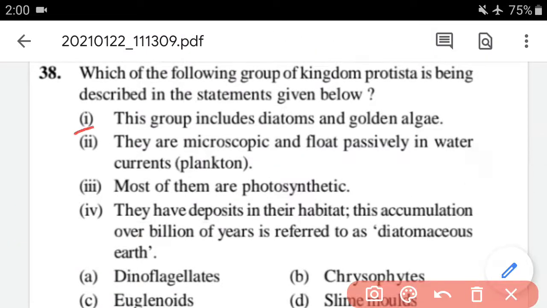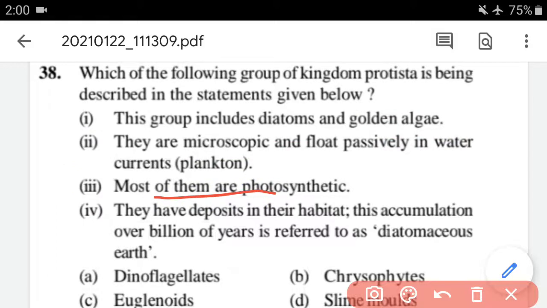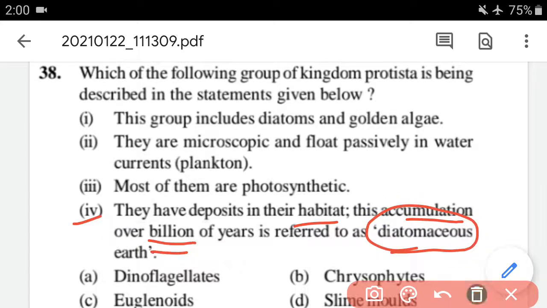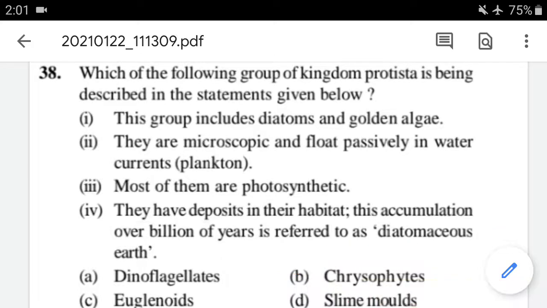First option is, this group includes diatoms and golden algae. They are microscopic and float passively in water currents, plankton. The third one is, most of them are photosynthetic. And the fourth one is, they have deposits in their habitat. This accumulation over billions of years is referred to as diatomaceous earth. From this we can identify it belongs to chrysophytes. Okay, diatoms and desmids mainly come under chrysophytes. So option B is correct.